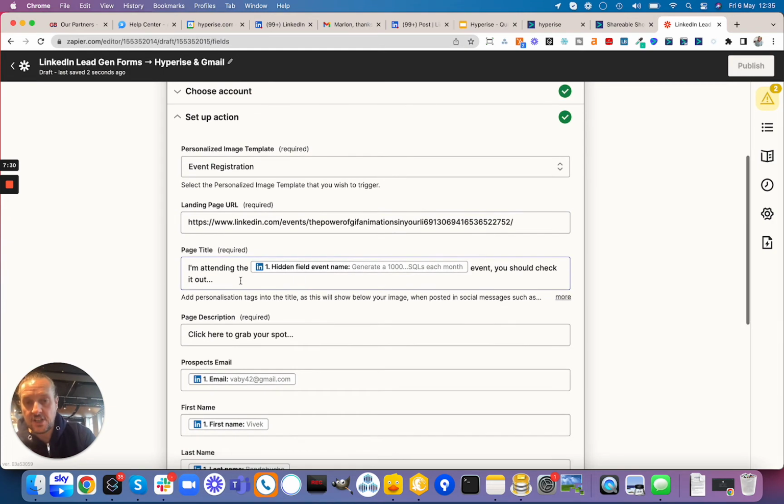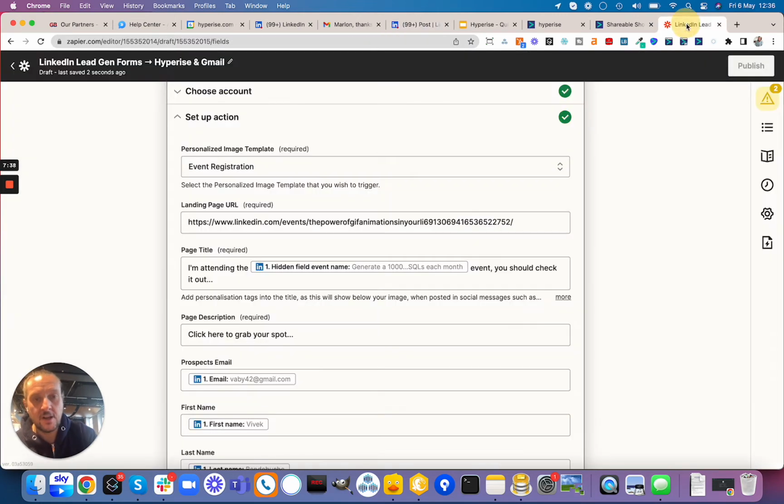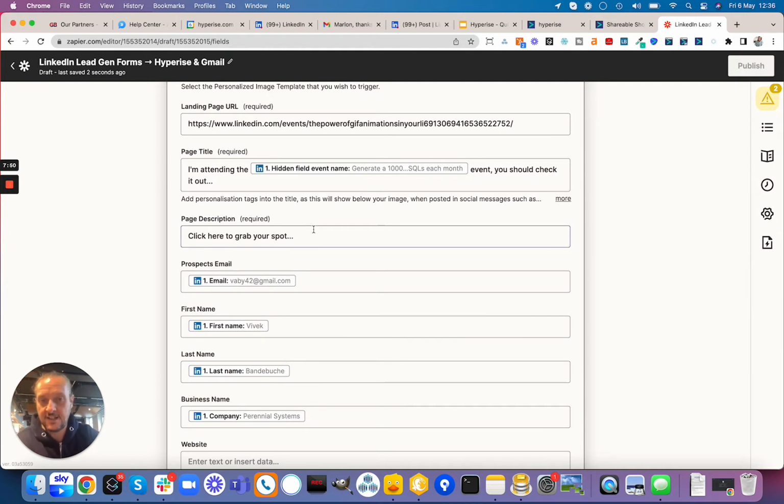In this case, we've got the title, which is going to appear. If we go back to the post, we can see the title appears underneath, and that title, again, we want maybe some call to action. So in this case, I'm attending, and this is going to pull through the name of the event that they've registered for. Event, you should check it out. And then underneath that, click here to grab your spot.